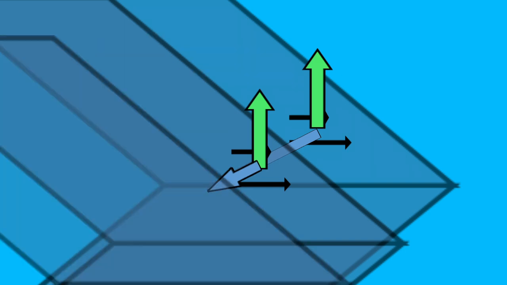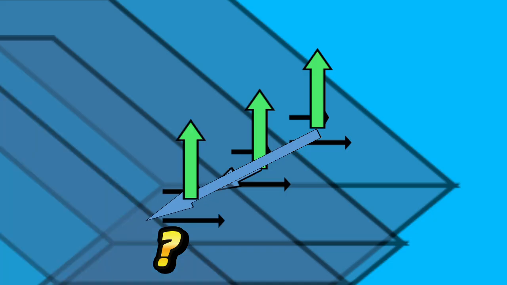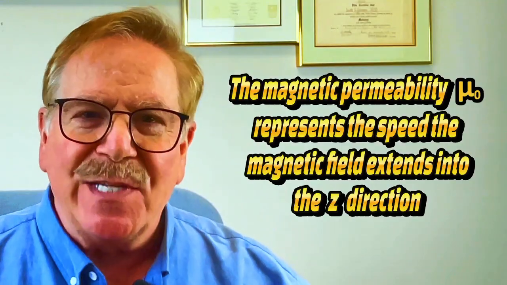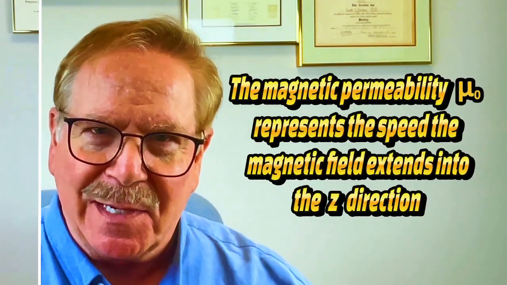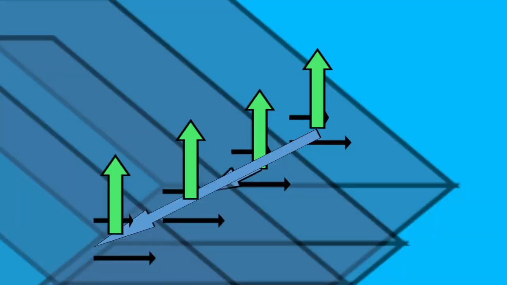And do you want to take a guess at what speed the shearing of spacetime proceeds along the z direction? Oh yeah, it's the speed of light, the speed in which energy moves through energy. The speed in which the shearing of spacetime proceeds along the z direction is represented by the magnetic permeability. This model represents the very strong correlation between a magnetic field and an electric field at each point in the photon's energy field.